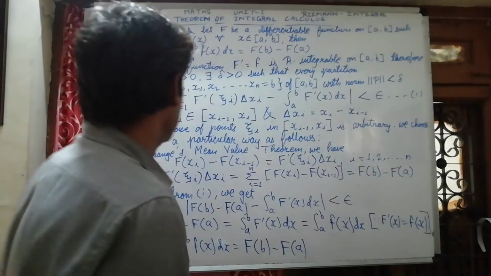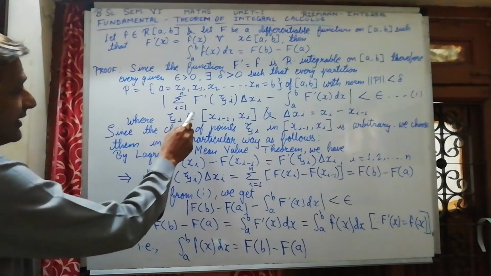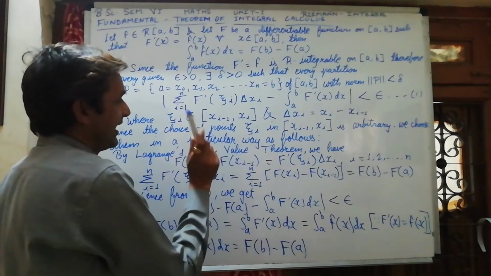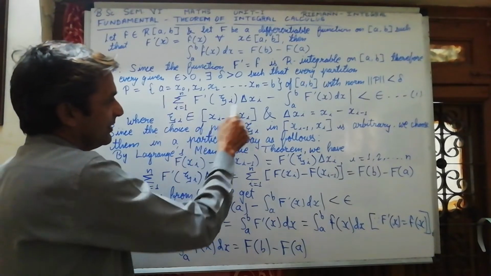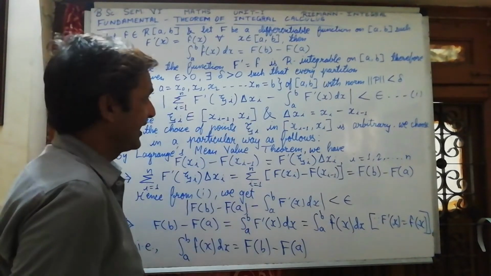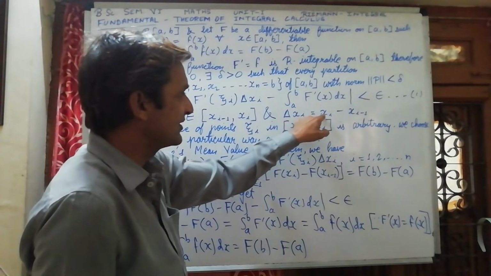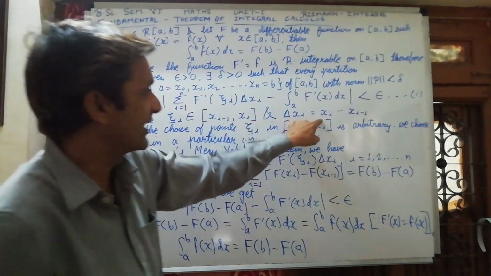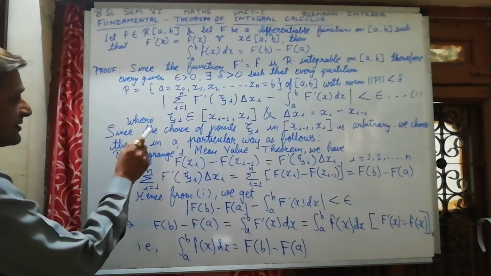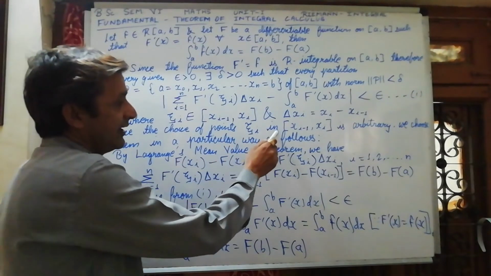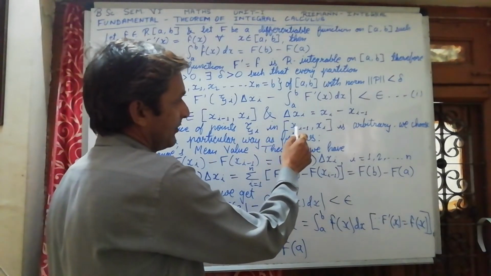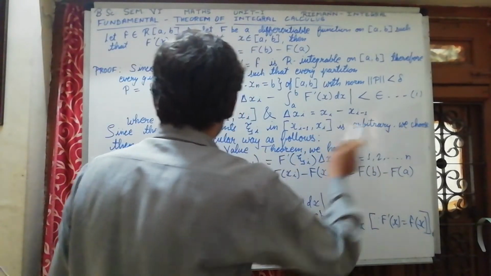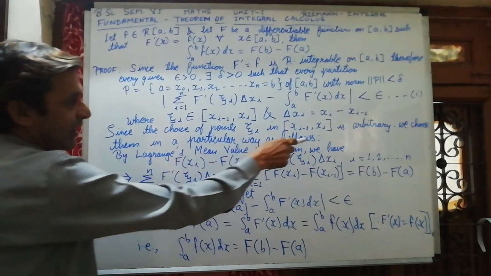This is the first equation, where zeta i is an element of [x(i-1), xi], meaning zeta i lies between x(i-1) and xi, and delta xi is equal to xi minus x(i-1), upper limit minus lower limit. Since the choice of points zeta i in this interval is arbitrary, we choose them in a particular way as follows.